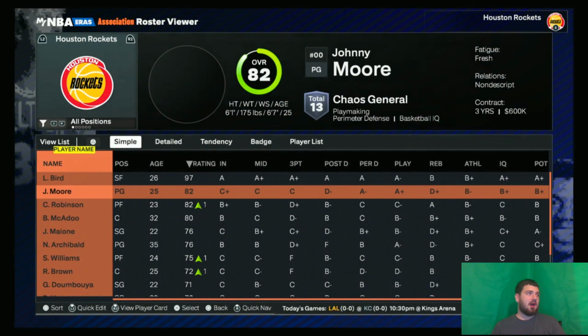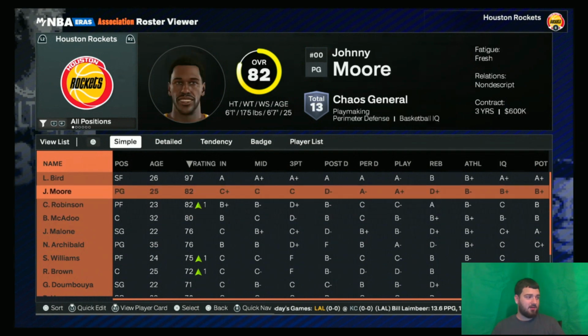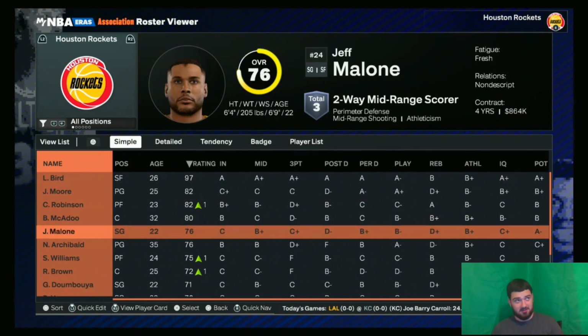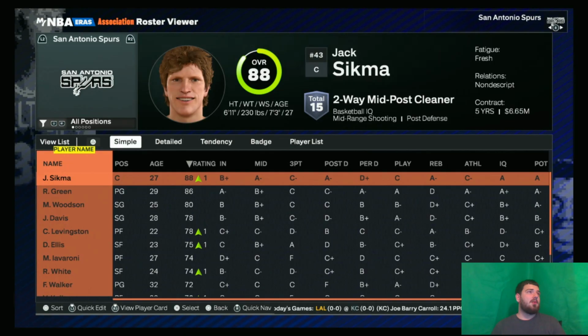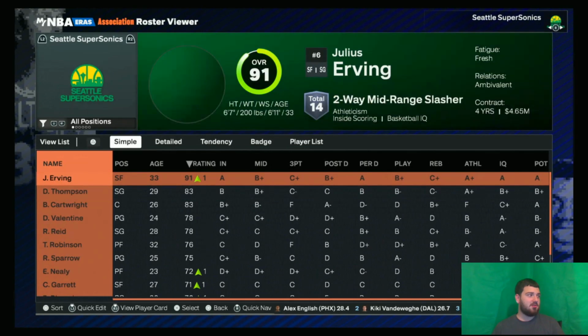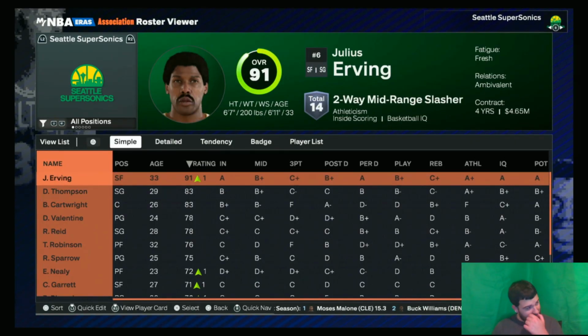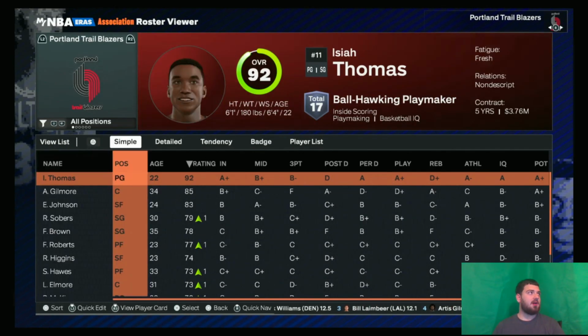Larry Bird goes to the Rockets with Johnny Moore and Cliff Robinson and a very old Bob McAdoo, especially for the time. Same with Nate Archibald down there. Jack Sikma to the Spurs with Ricky Green. Suns get Alex English, Calvin Natt, and Tom Chambers. The Supersonics get Julius Erving and David Thompson. So a lot of buckets over here now. Again, they are older for the time period that we're in, but nonetheless, they're going to get some buckets.